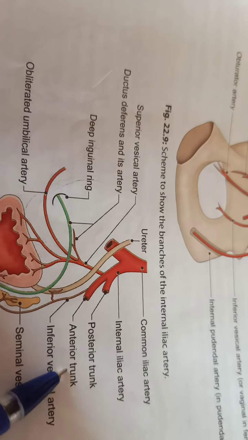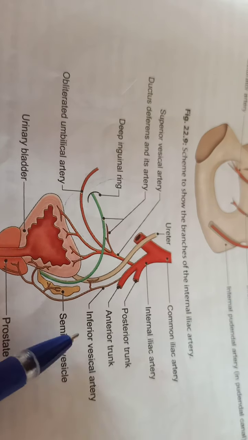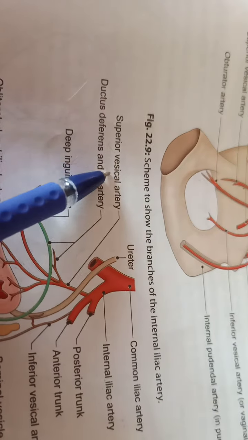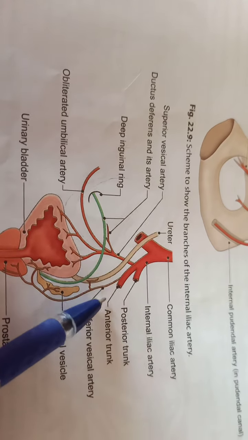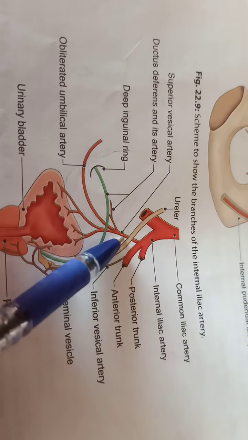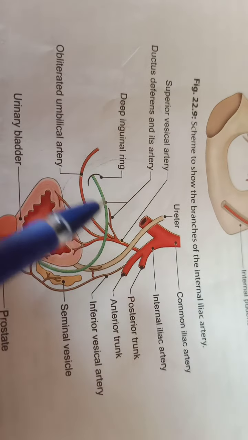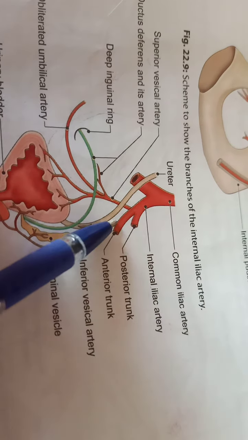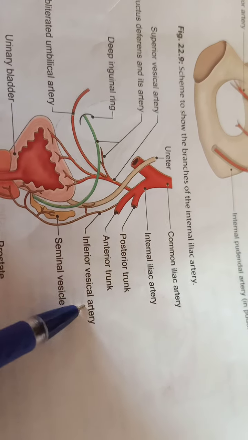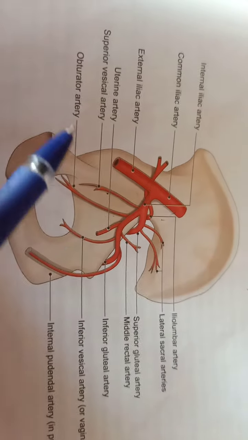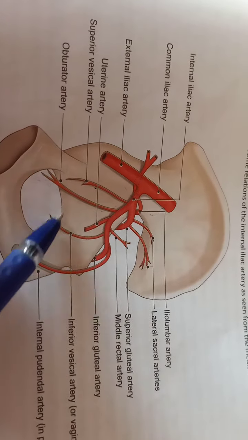So from the anterior trunk we have the superior vesical artery, which is the obliterated umbilical artery, the inferior vesical artery, and the obturator artery.